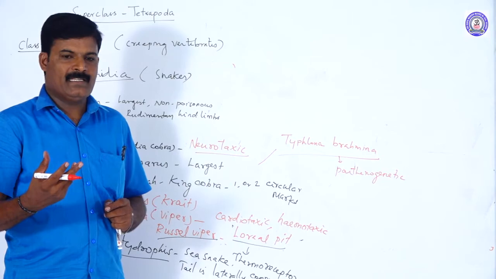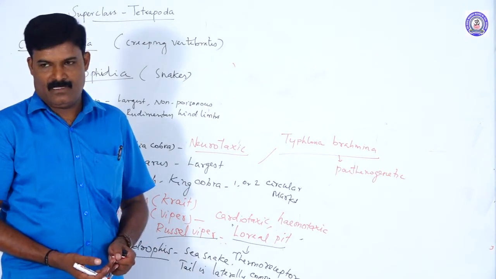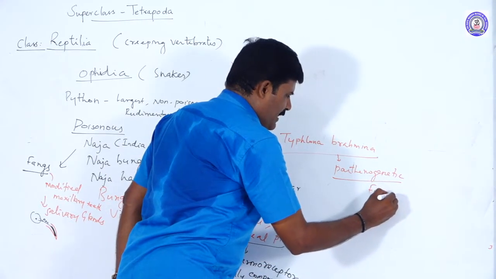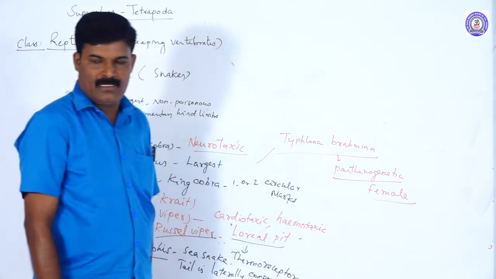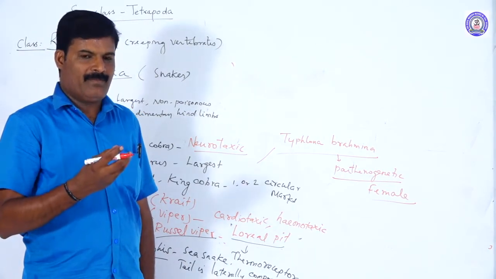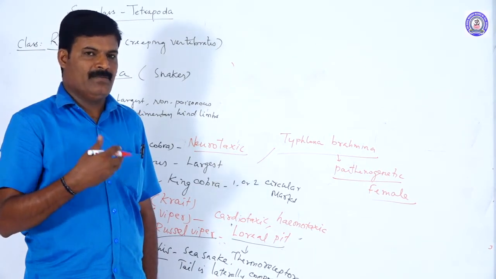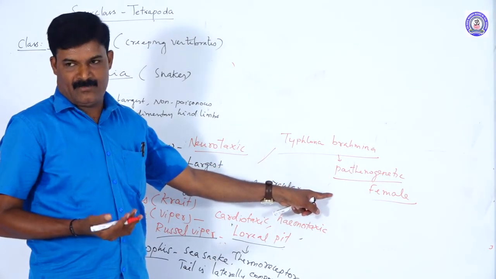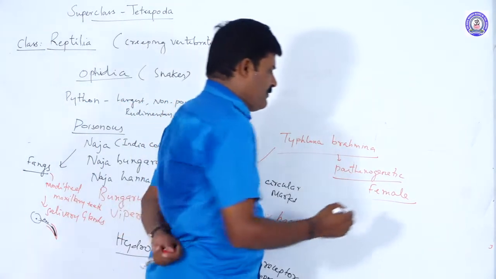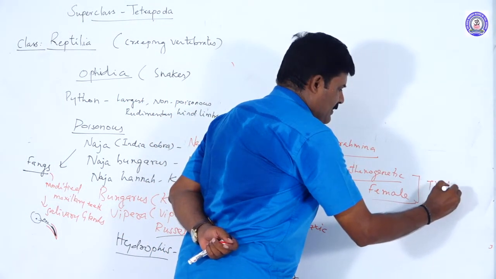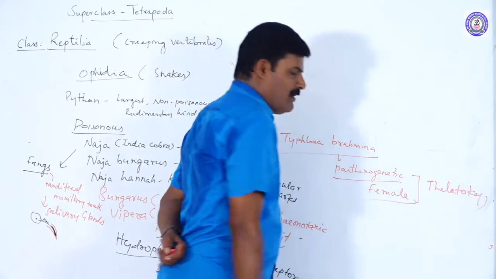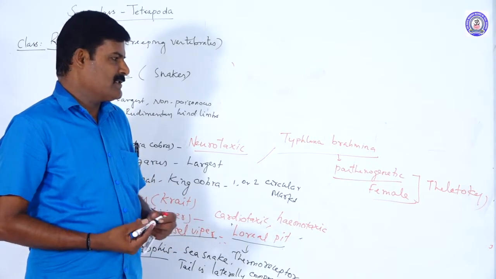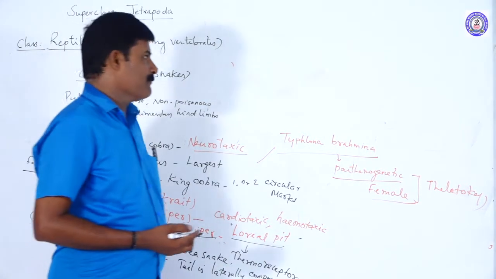The young ones are produced without fertilization. In this case the young are produced by the female without the fertilization process. This kind of parthenogenesis is called thelytoky. It is one of the snakes with parthenogenetic characters.